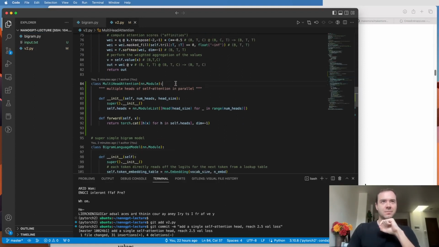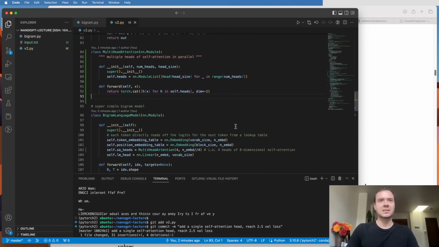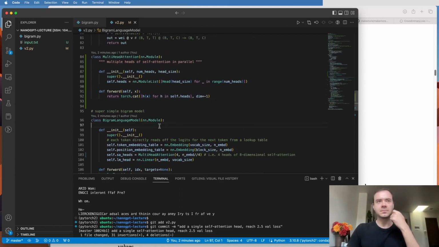If we want a multi-head attention, then we want multiple heads of self-attention running in parallel. So in PyTorch, we can do this by simply creating multiple heads. So however many heads you want, and then what is the head size of each. And then we run all of them in parallel into a list and simply concatenate all of the outputs. And we're concatenating over the channel dimension. So the way this looks now is we don't have just a single attention that has a head size of 32, because remember, n_embed is 32. Instead of having one communication channel, we now have 4 communication channels in parallel.